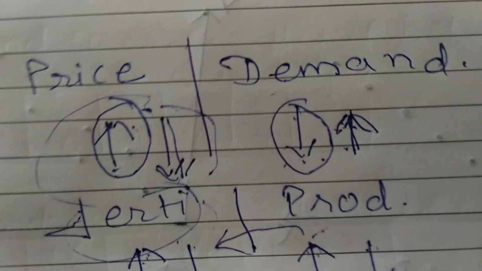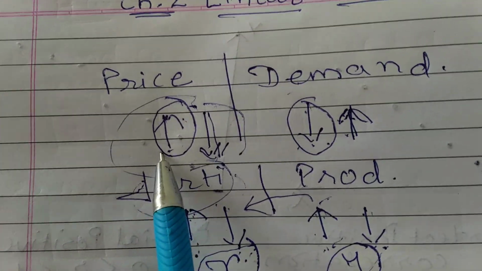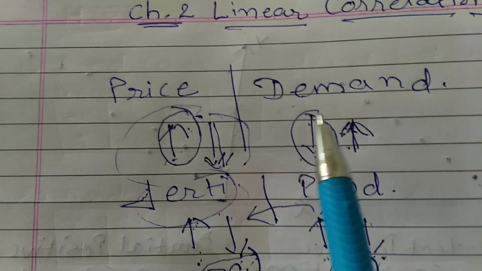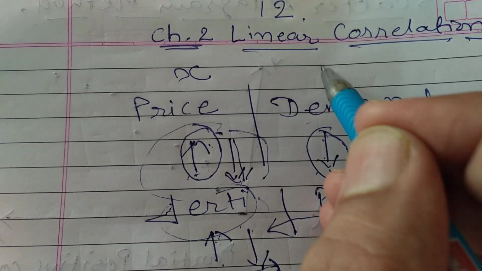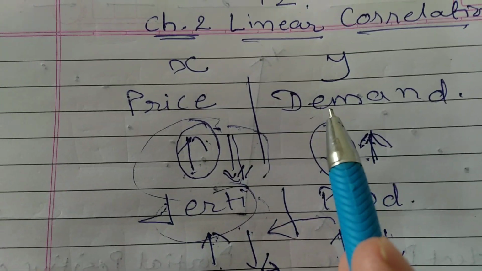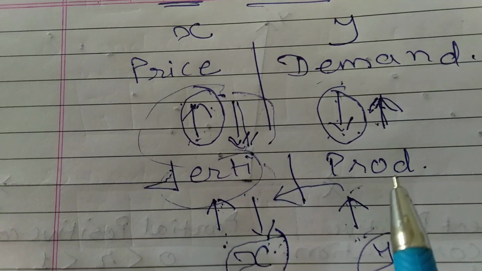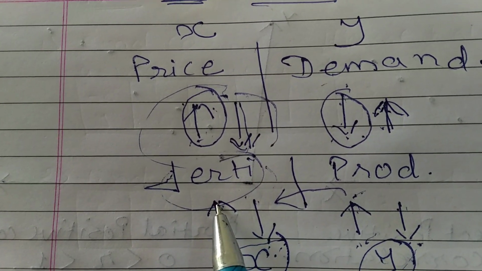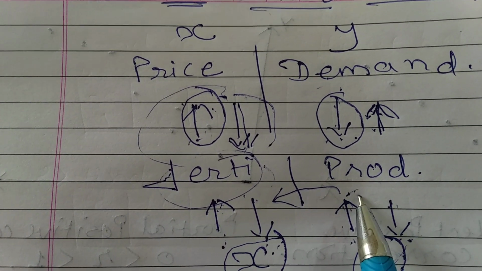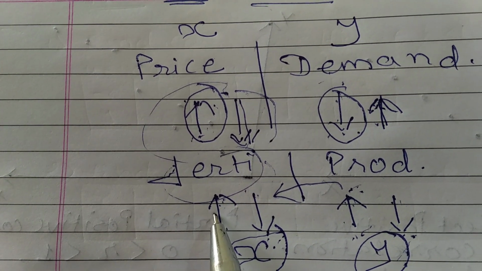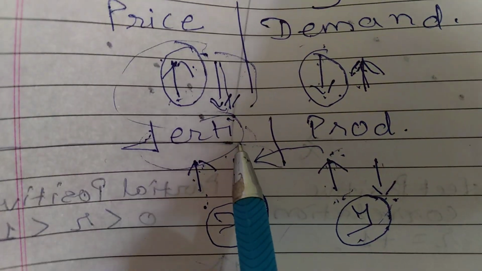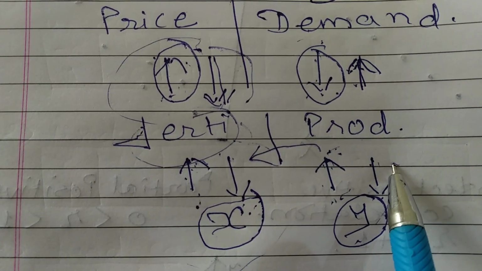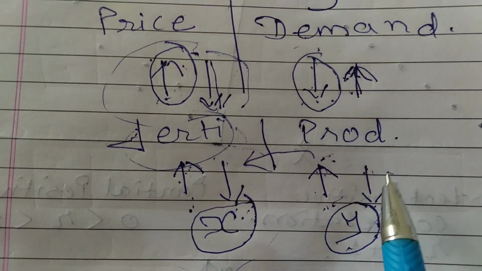That means if the value of the variable price changes, then and only then does the demand change. That's why the independent variable is X and the dependent variable is Y. Demand depends on price. Production of crops depends upon fertilizer and upon rainfall. That's why the independent variable is treated as X and the dependent variable is treated as Y.